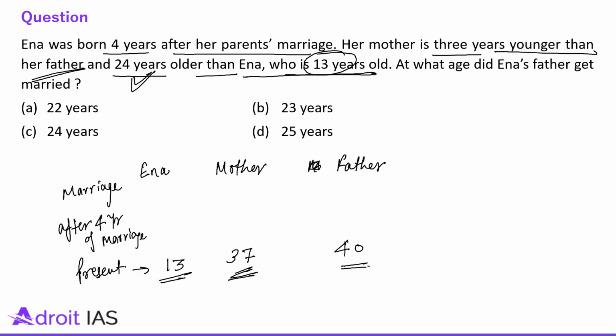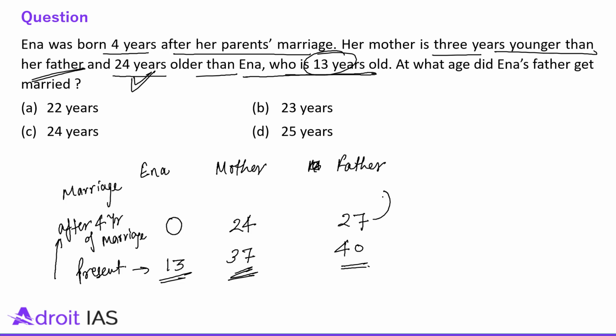Right? So after 4 years of marriage, Anna was born. So it means Anna was 0 at that time. So we are talking about 13 years behind from now, 13 years ago from now. So 13 years ago, her mother must be what? 37 minus 13, which is 24, right? And father must be 27, right? And 4 years before that they got married, because Anna was born 4 years after the marriage.